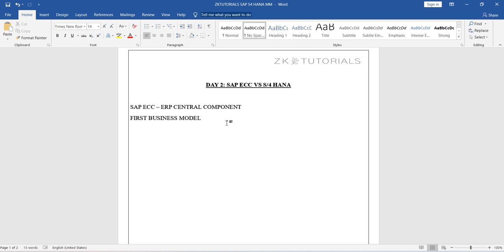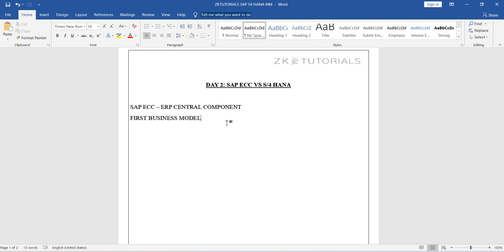SAP did not have any model until ECC. ECC was the first business model launched, meaning it is a package given to customers who want to implement SAP.